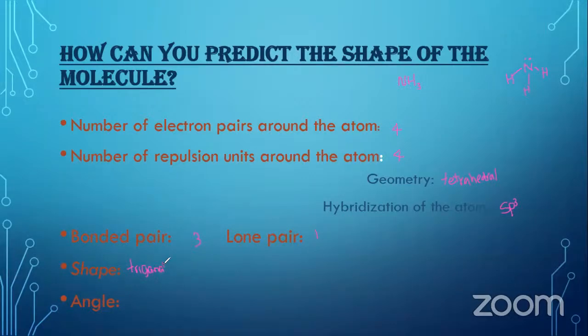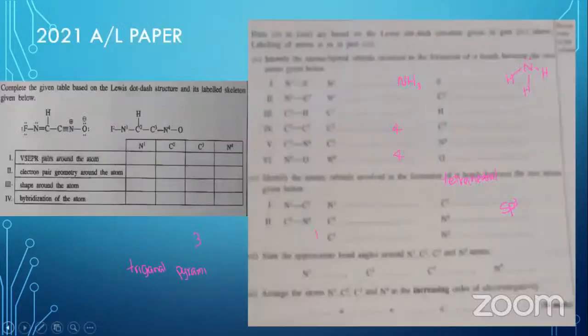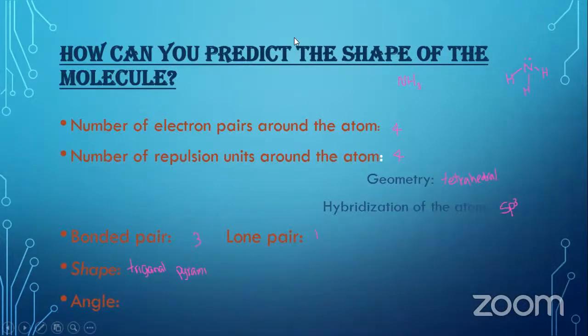Then, when you are asked about the angle, do not write less than 109. It is better to write 107 or 108, a value less than 109. You have to write it like this.